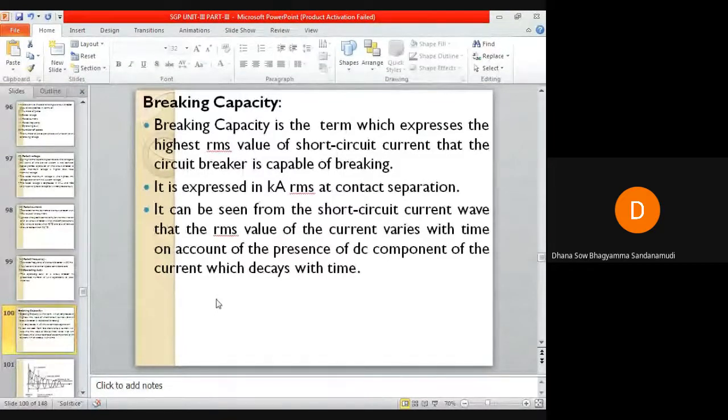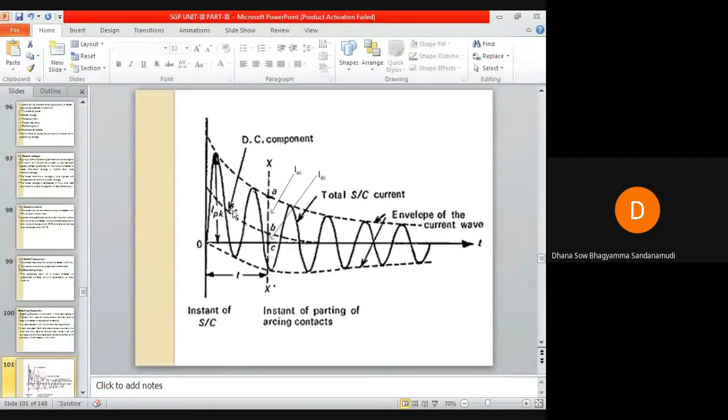Just now I have told you that the RMS value of current varies with time on account of the presence of a decaying component of current. This is the DC component of current which decays as the time varies. The x-axis is the time, and the y-axis is the short circuit current. So this DC component current is gradually decaying with respect to time. This is a short circuit current waveform.